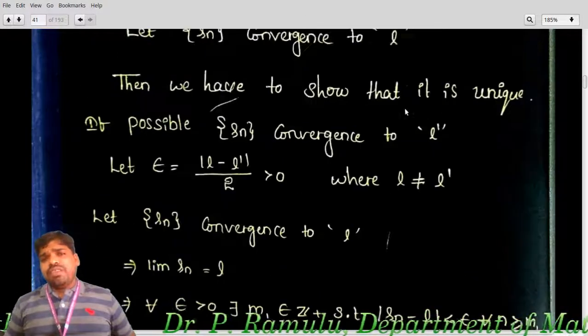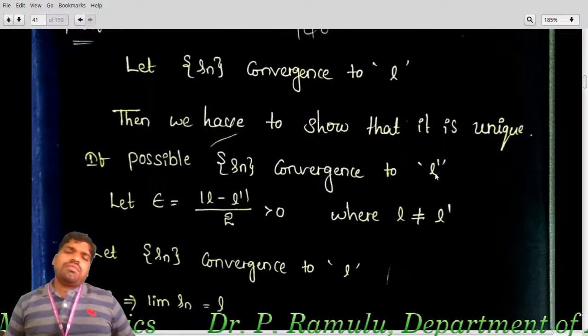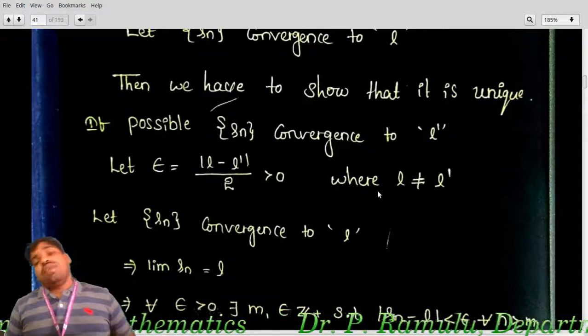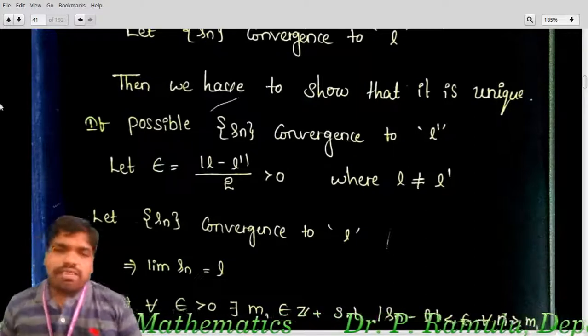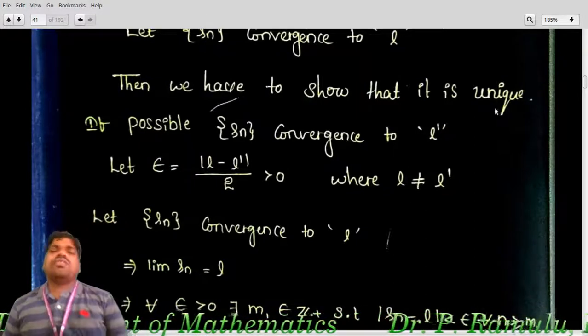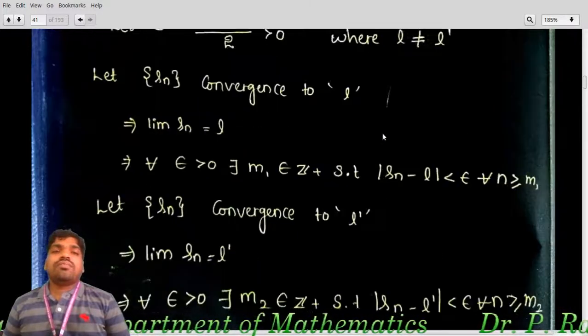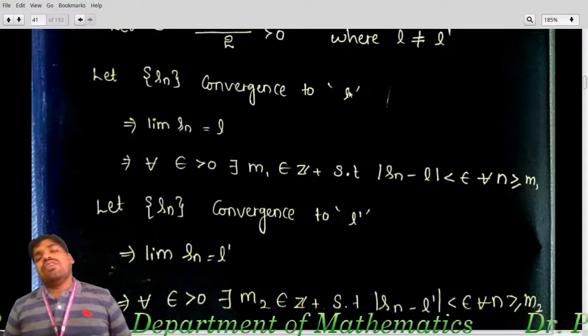Here I am taking that this is different from this, L different from L dash. So I am taking that this happens. If L and L dash are not equal, let Sn converge to L.